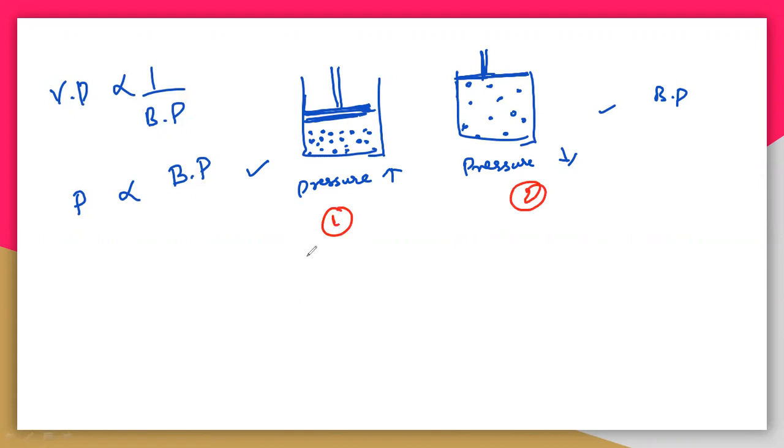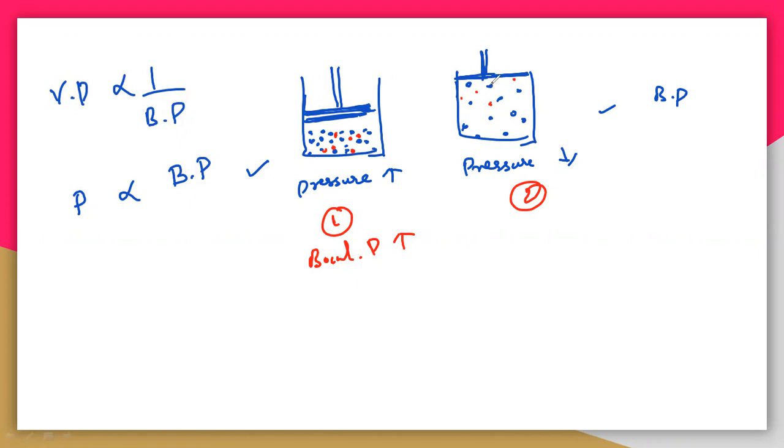Definitely this first one will have the higher boiling point, so the required boiling point is very high. Why? Because the molecules are very close here, so to vaporize or boil this, we need a huge amount of energy. But in the second case, the molecules are very distant, so they are moving freely.